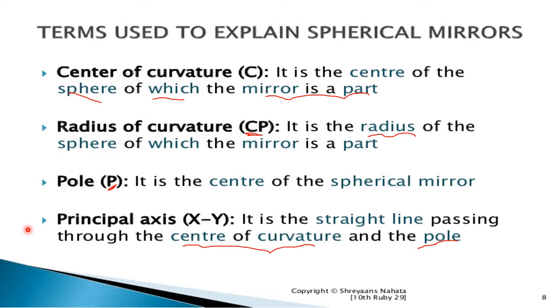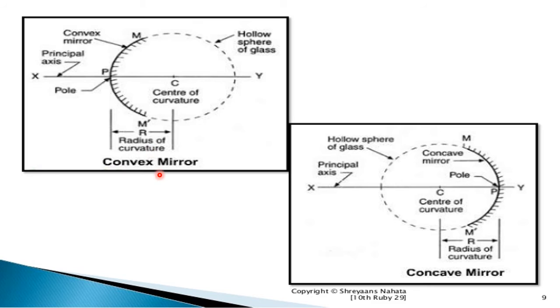In the next we study the convex mirror and the concave mirror. Look at the figure. There are two types of mirrors. First is the convex mirror. In that case, XY is the plane and C is the center of curvature, while P is the pole and XY is the principal axis. This is a hollow sphere of glass and the part of the sphere is curved inward. This is called a convex mirror, and here it is in an outward direction. So this is called a concave mirror.